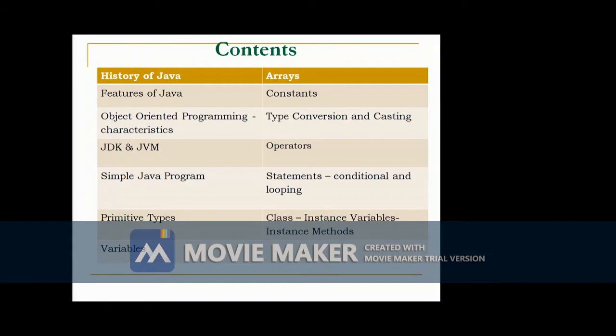So I am going to cover the history of Java, then features of Java, and object-oriented programming characteristics. Siva already covered what is JDK, what is JVM, and how to write a simple Java program. What are the primitive data types available in Java? What is a variable? How is it declared? Then what is an array? How is it created in Java? What is a constant? How is it declared? Then what do you mean by type conversion and casting? What are the operators available in Java? Then various types of statements and conditions. Then the object-oriented content: what is a class, what is an instance variable, what is an instance method.